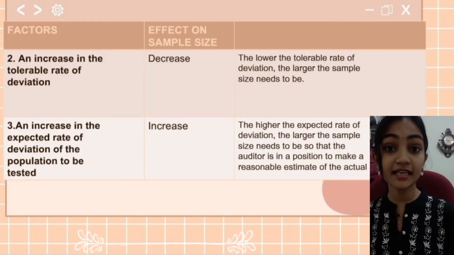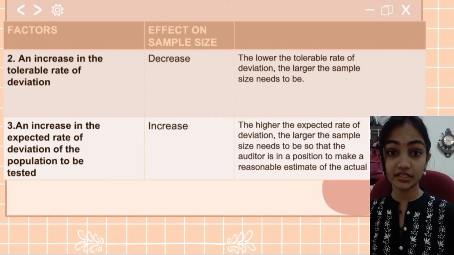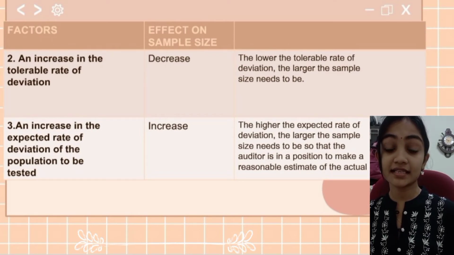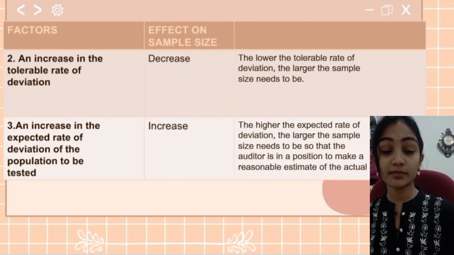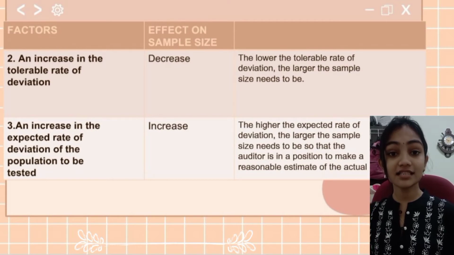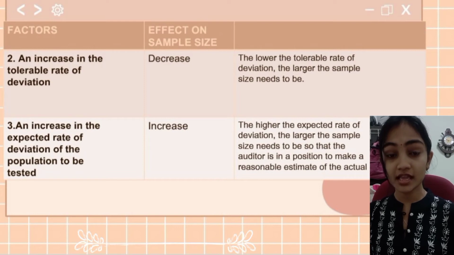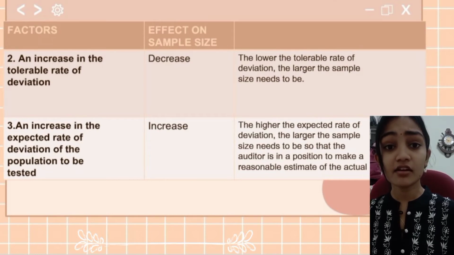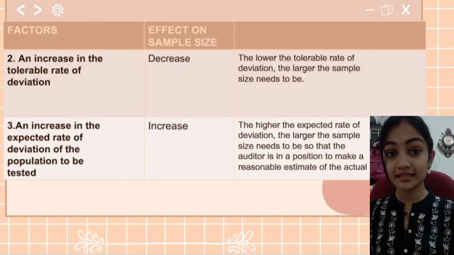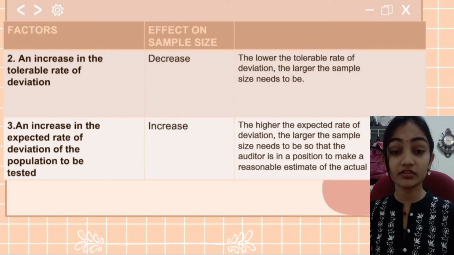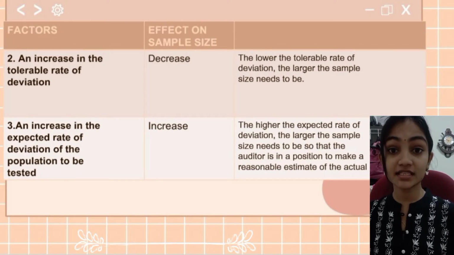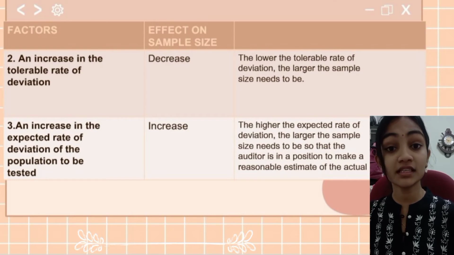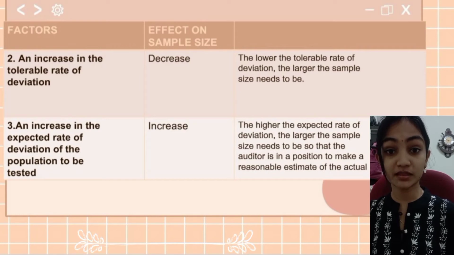The second factor is an increase in the tolerable rate of deviation. The effect on the sample size is decreased. The lower the tolerable rate of deviation, the larger the sample size needs to be. The third factor is an increase in the expected rate of deviation of the population to be tested. For this, the sample size is increased. The higher the expected rate of deviation, the larger the sample size needs to be so that the auditor is in a position to make a reasonable estimate of the actual rate.